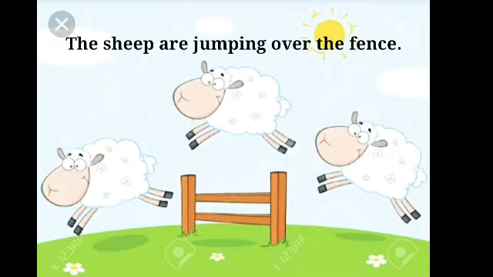Look at this picture. Where are the sheep? The sheep are jumping over the fence. Over is telling us the position of the sheep. So the sheep are jumping over the fence.